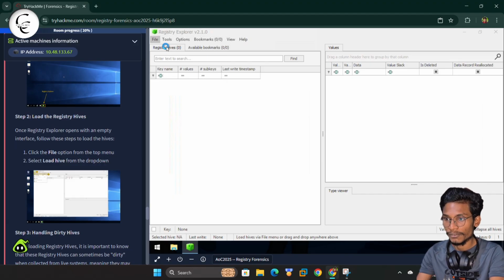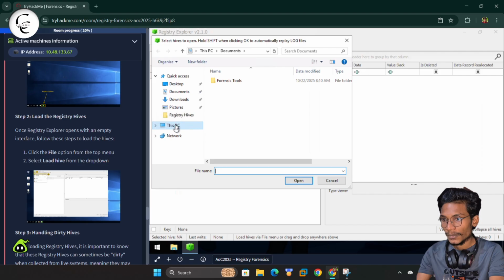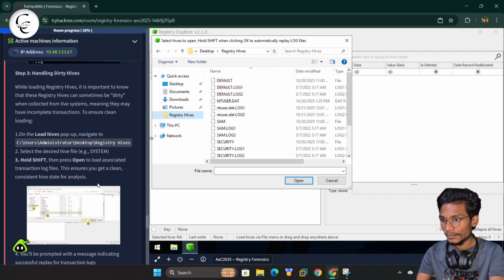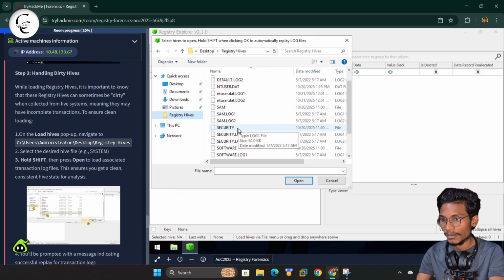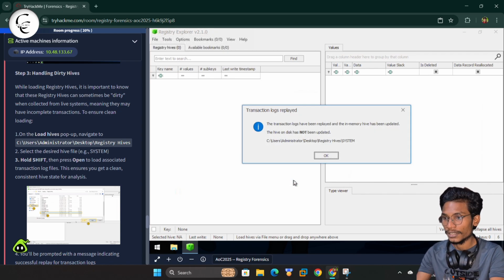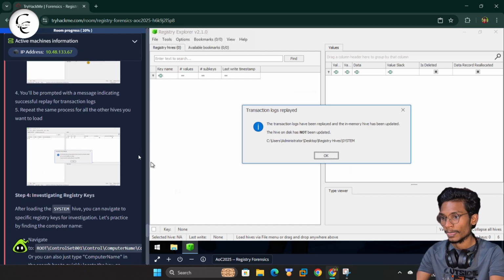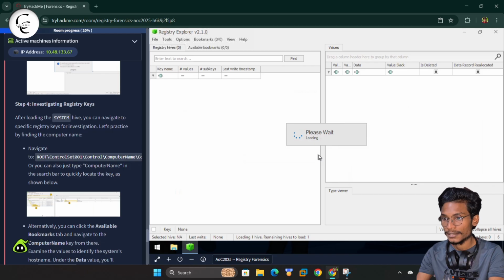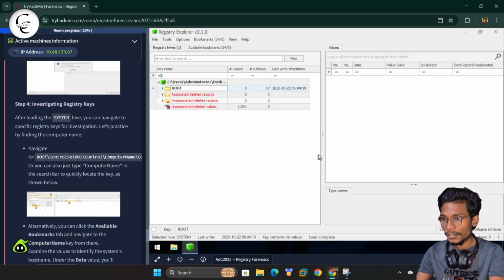We move to File, Load Hive, and from here we have the list of registry Hives. We select the System Hive, hold Shift, and click Open. Now we click OK, and yes, it's loading. So guys, here you can see we have already loaded our Hive.